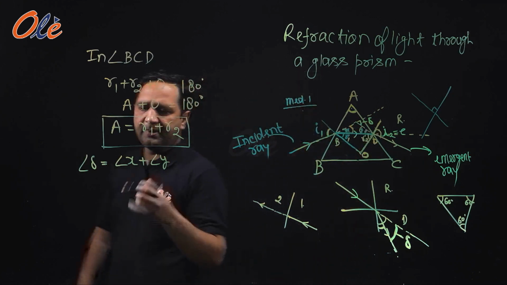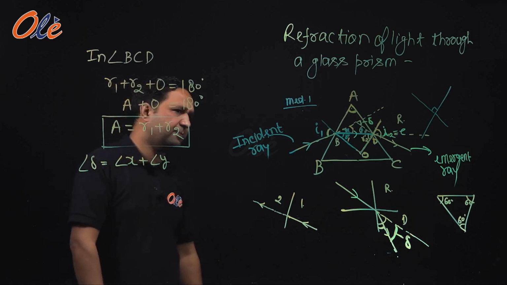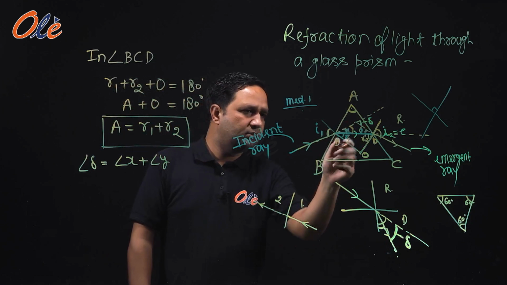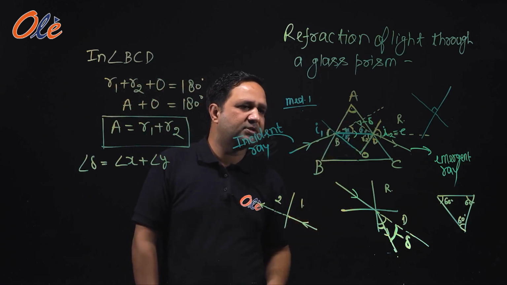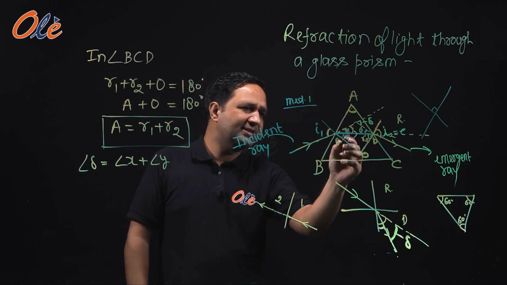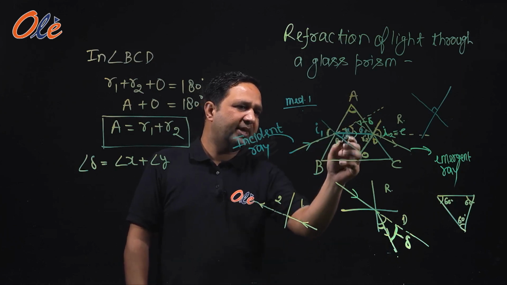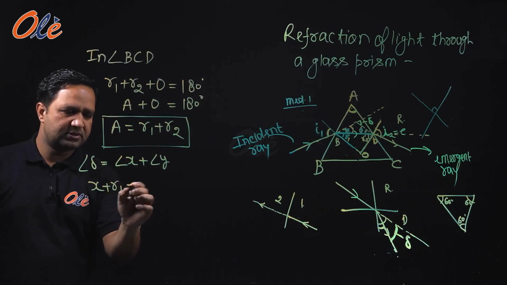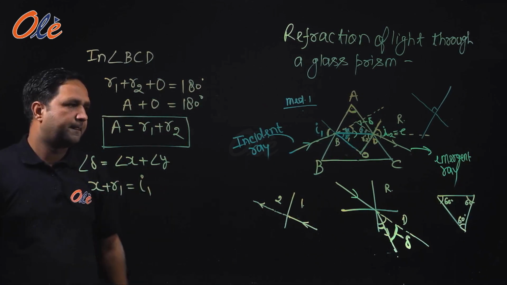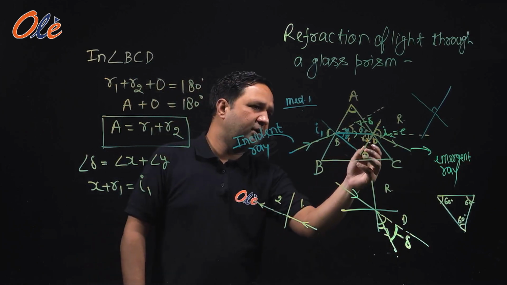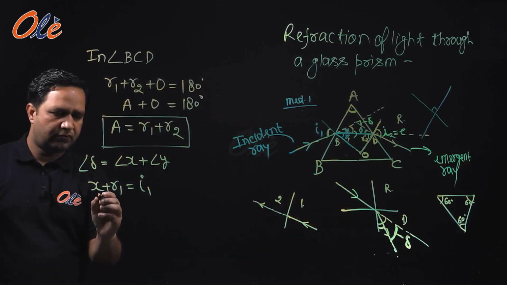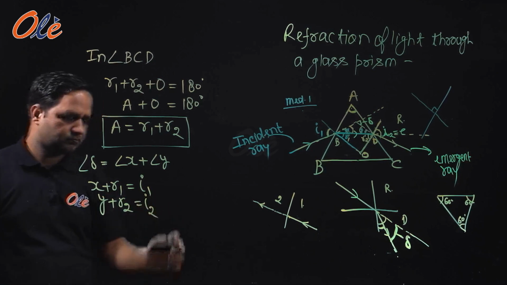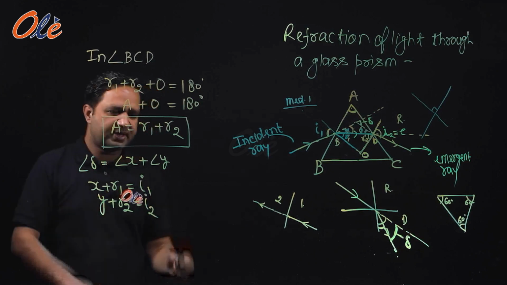ओके. अब हम X प्लस Y पता कर सकते हैं क्या कि X कितना है, Y कितना है? Can we get the value of X? Since the whole angle is equal to I1, X plus R1 is equal to I1, and Y plus R2 is equal to I2. तो यहां से हमें X पता चल जाएगा.